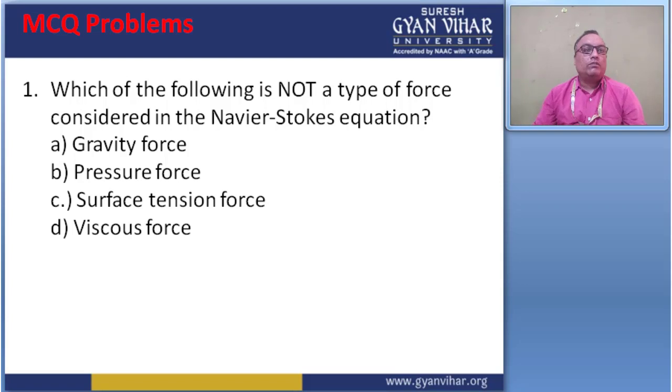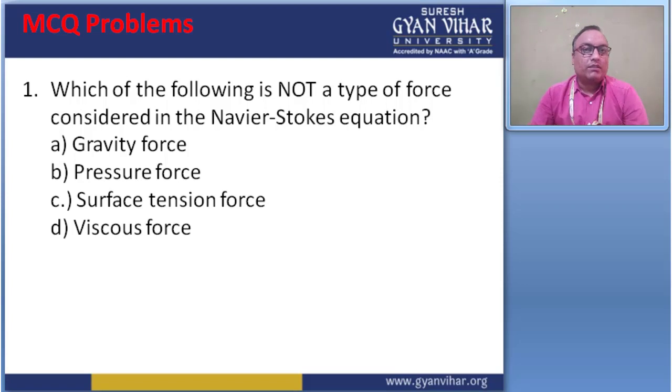Now come to the MCQ problem questions. The first question is: which of the following is not a type of force considered in the Navier-Stokes equation? The options are gravity force, pressure force, surface tension force and viscous force. The correct answer is surface tension force.